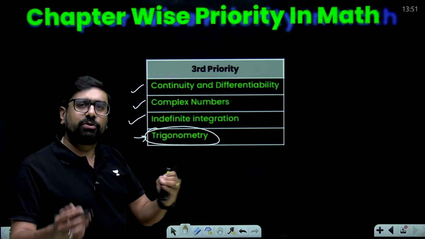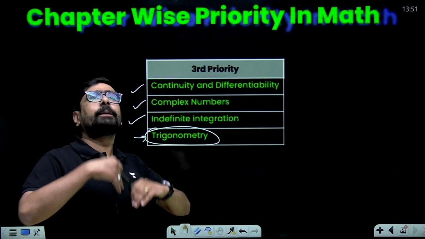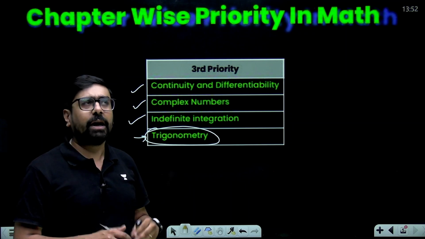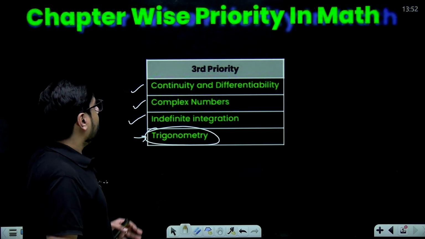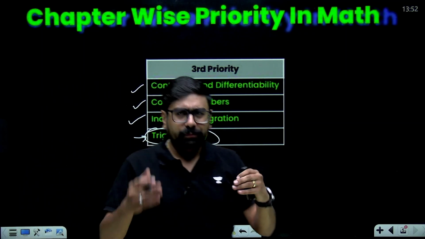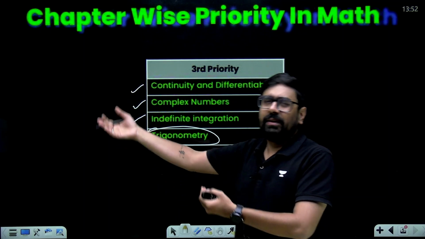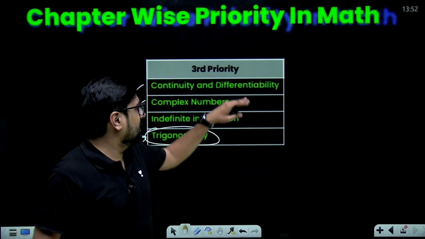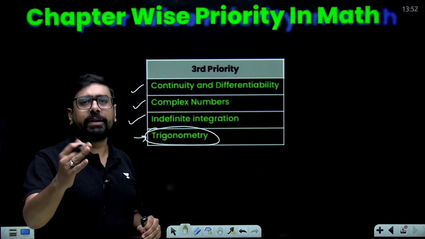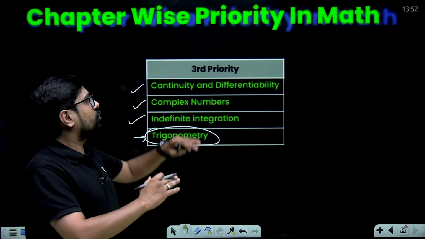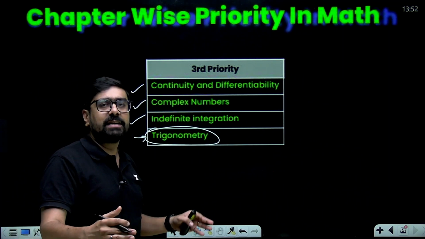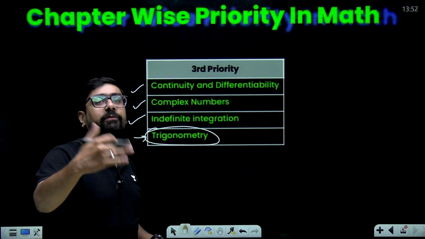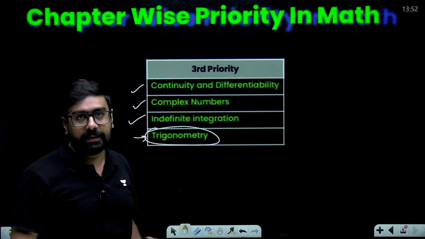Then complex numbers you can put in the third priority, keep it for the end. If you have not done it now, you can still keep it for the end. Continuity and differentiability, you'll need these in AOD as well as your integration chapters, but still independent questions of continuity and differentiability won't be needed. So no need to study these thoroughly right now. You can keep them for the third priority.